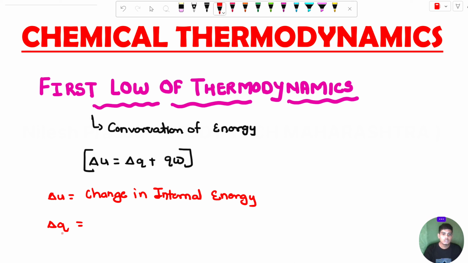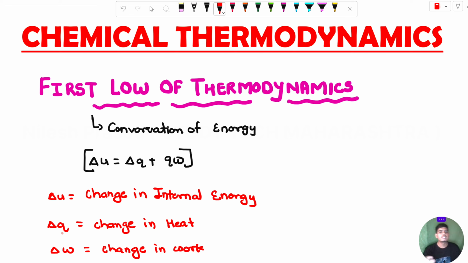Delta Q is the change in heat. And last is delta W. What is delta W? It is the change in work. So you have seen there are points like delta U, delta Q and delta W.